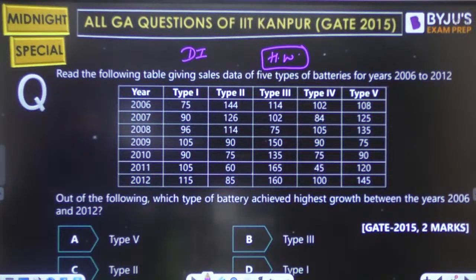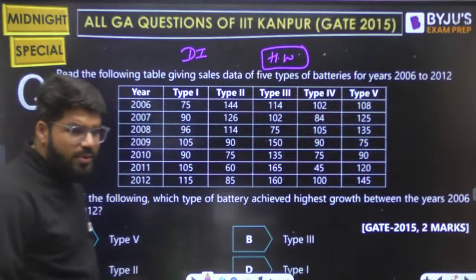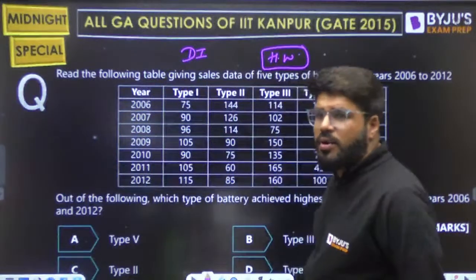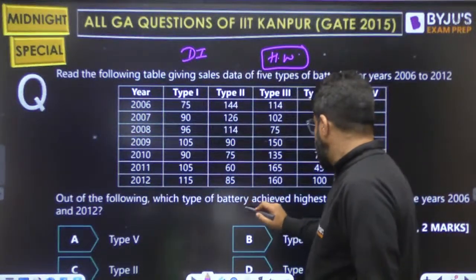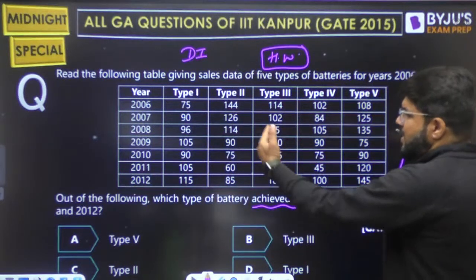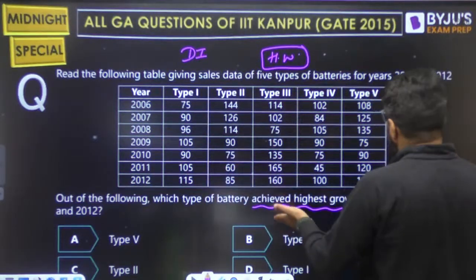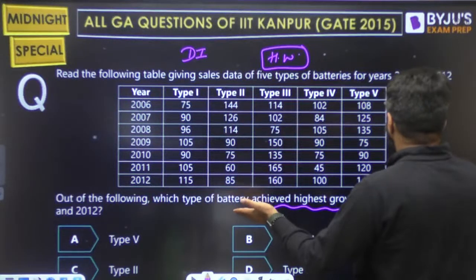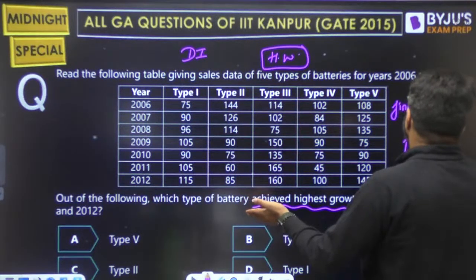Read the following table giving sales data of 5 types of batteries from 2006 to 2012. Out of the following, which type of battery achieved the highest growth between the years 2006 and 2007? How are you going to calculate that growth? Growth means final value minus initial divided by initial.